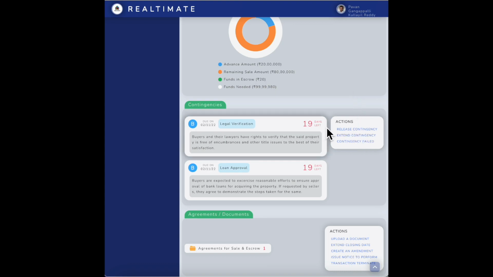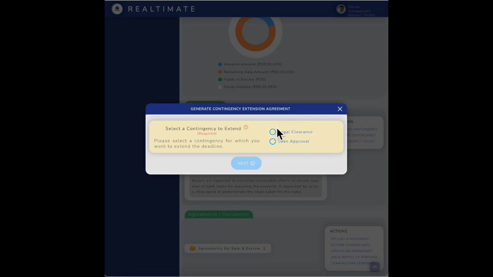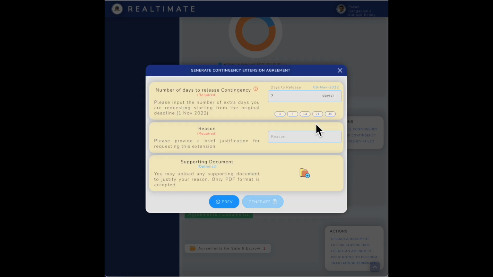Let's say the bank or the lawyer calls him back and says, it's going to take time. 21 days were never enough, so we need some more extended time to be able to complete the legal verification or due diligence or the loan approval. So he can come here and say, let's extend the contingencies. So he can say legal clearance, okay, or loan approval. So let's pick loan approval, right? You probably know this is October and there are a lot of holidays between Dasara and Diwali. So I can come back here and say, let's extend it by 14 more days. Too many holidays this month. Bank can't process the loan.